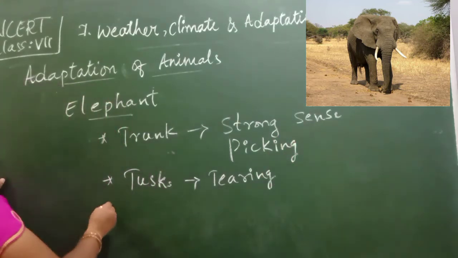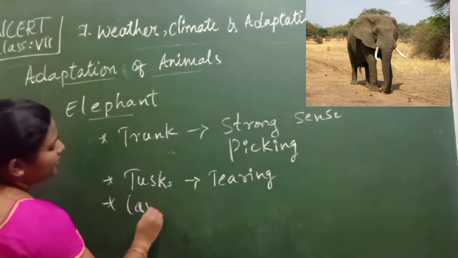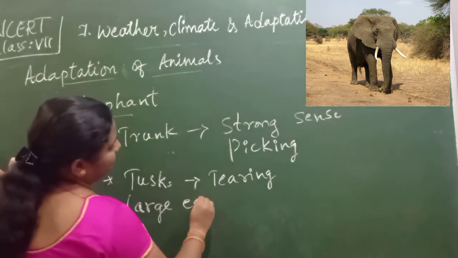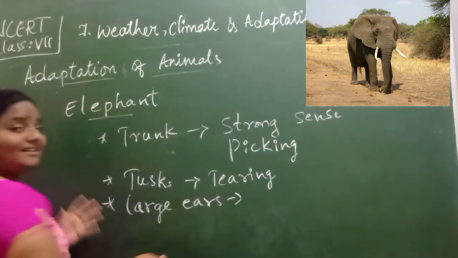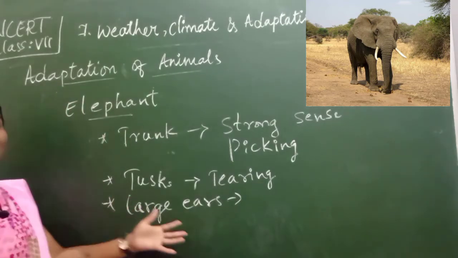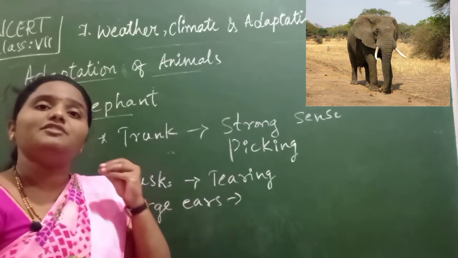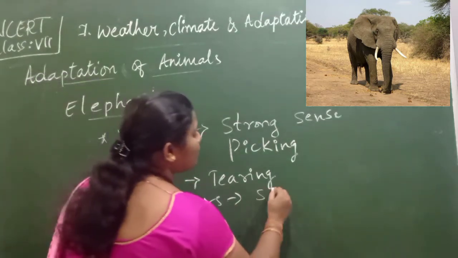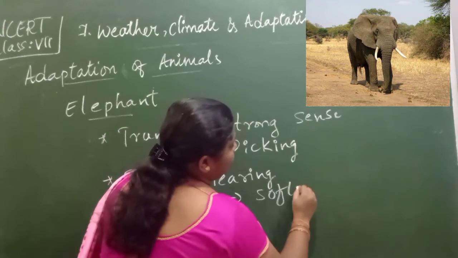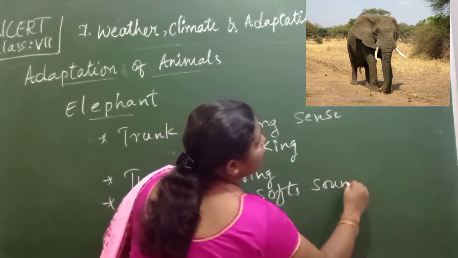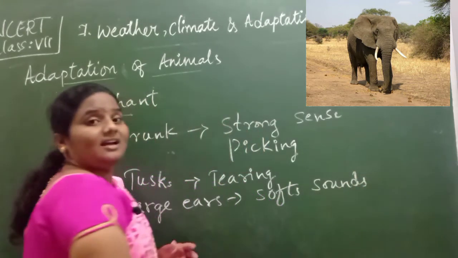And also it has large ears. Children, you know what is the reason behind this? Because the large ears are helpful in identifying even small sounds, soft sounds it can hear, isn't it children?